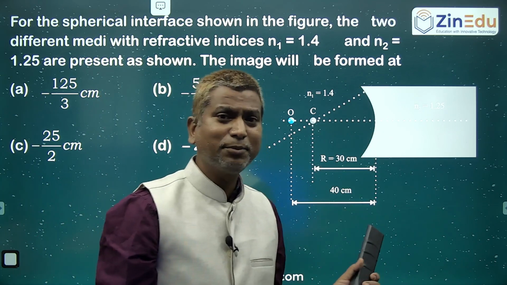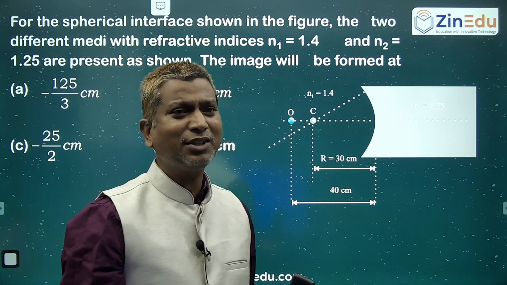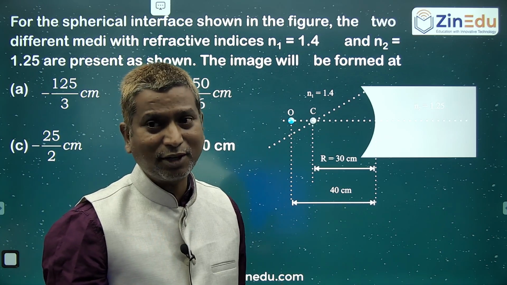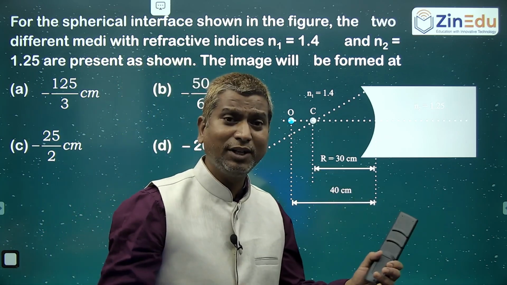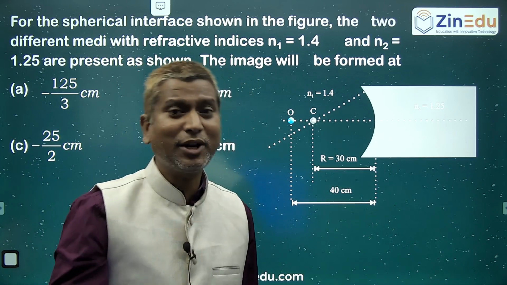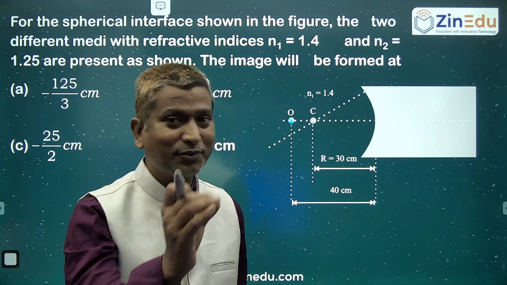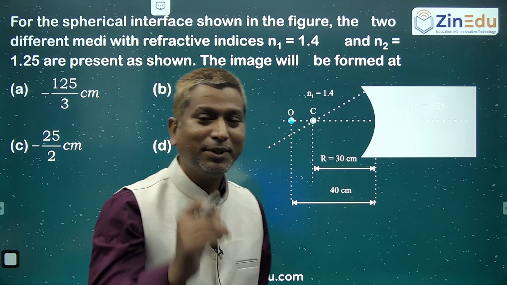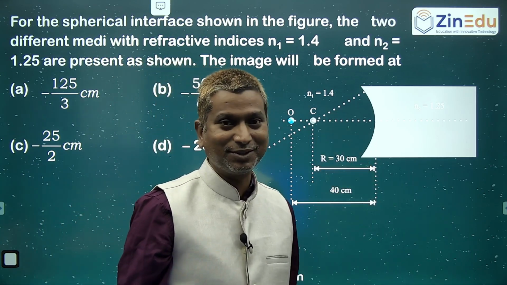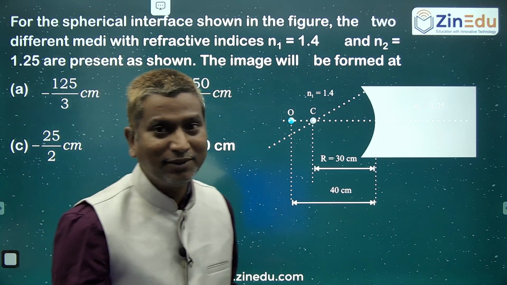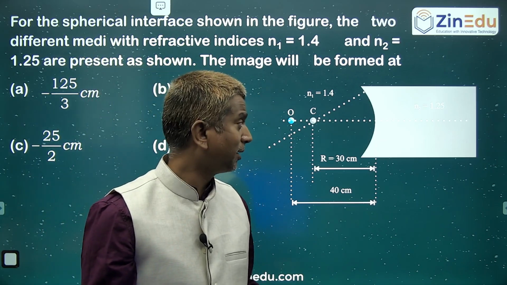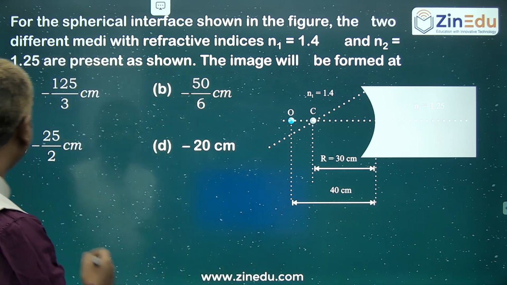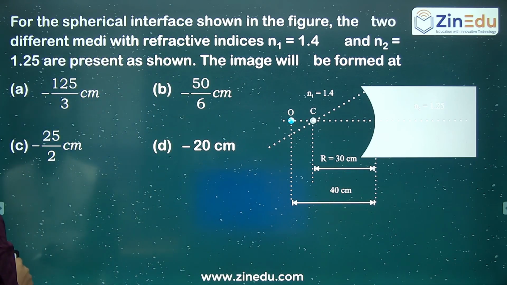A good question, because generally most of the time the questions asked in optics will be on lenses or total internal reflection, and most students will ignore the basic refraction formula, spherical refraction. That is the reason we have asked a basic question on spherical refraction. The lens formula everybody will remember, mirrors everybody will remember, but what about spherical refraction? You have to remember that one also.